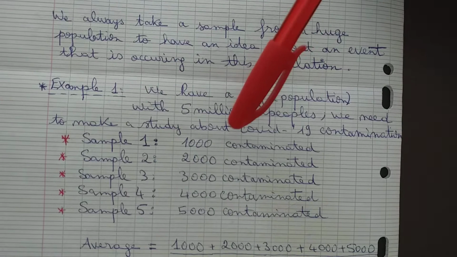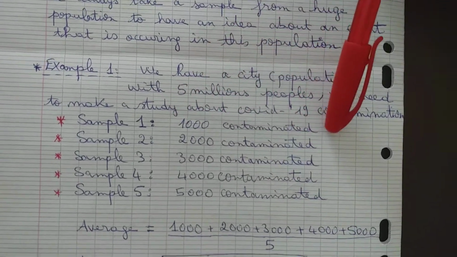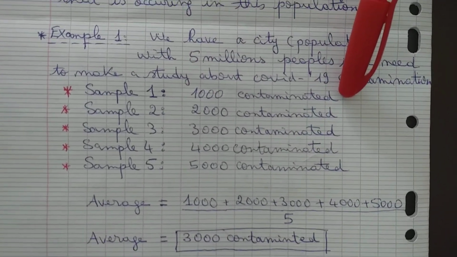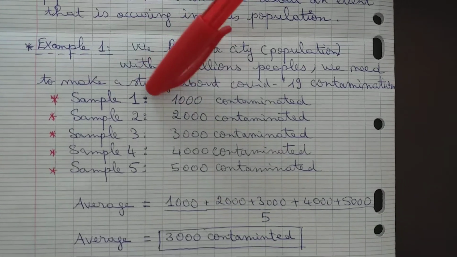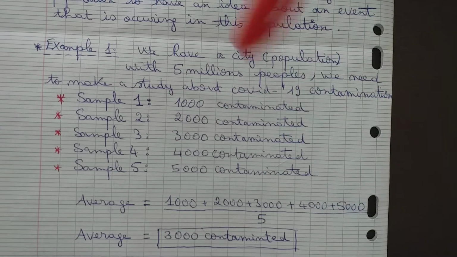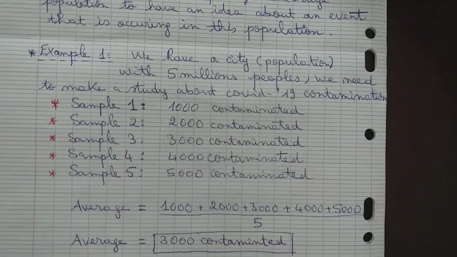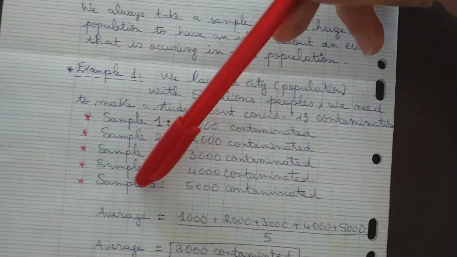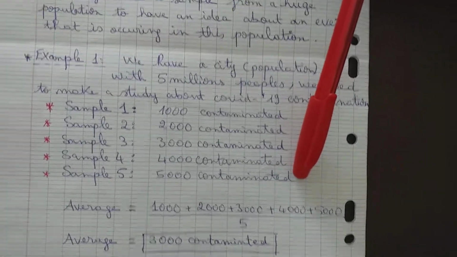Sample 1, we have taken 1,000 people contaminated. Sample 2, 2,000 people contaminated. Sample 3, 3,000 people contaminated. Sample 4, 4,000 people contaminated. And sample 5, 5,000 people that are contaminated.